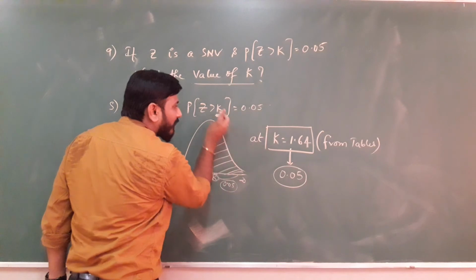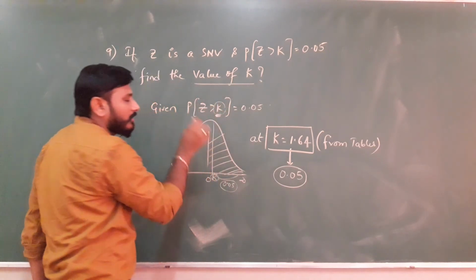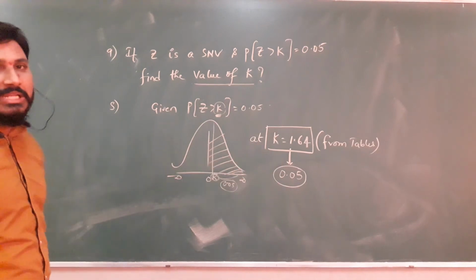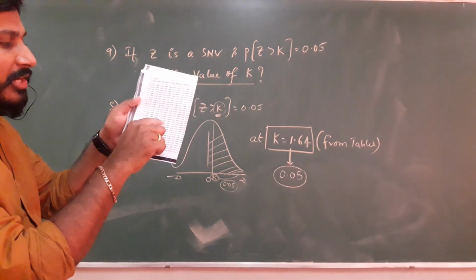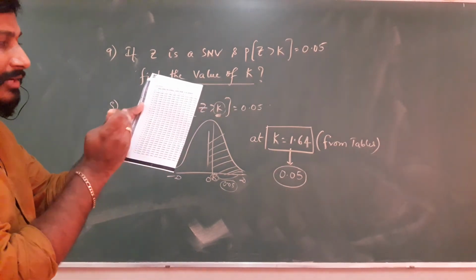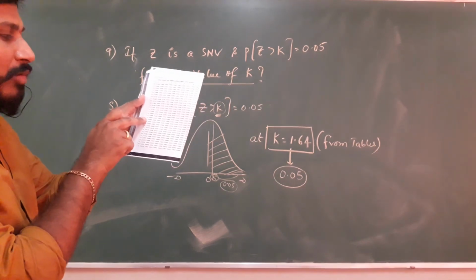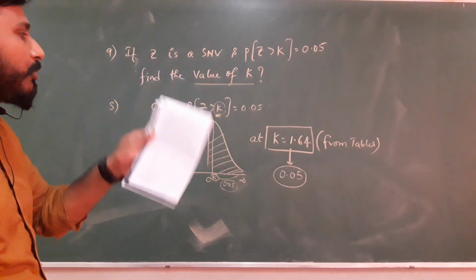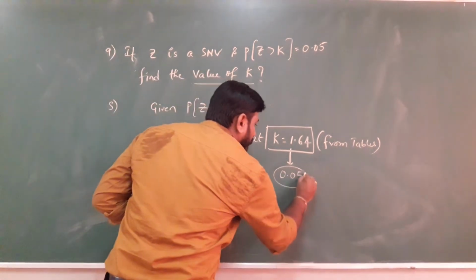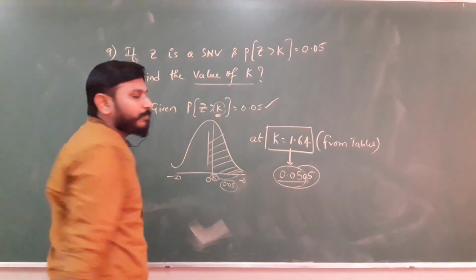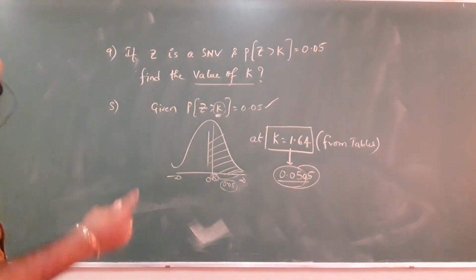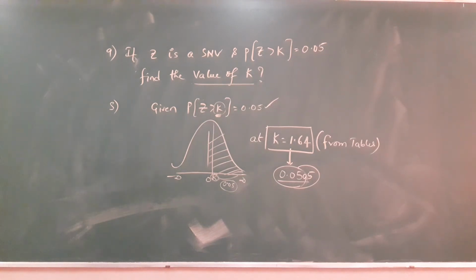See, answer is given, we need to find the question here. So for answer 0.05, we need to check positive Z only, always remember. Greater than goes towards the infinity side. So positive Z value, Z to infinity values, if you check there for 0.05, at what value of K exactly it lies. So check that at 1.6 under 4 you will be getting the value 0.0505. So this is the given, 0.05. Now what is the K value? 1.64. So this is the question. With this, please make a note of this.